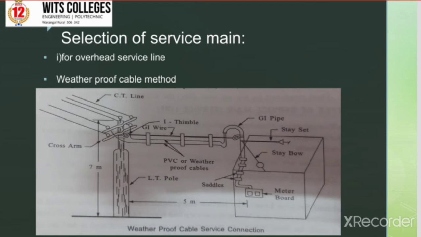So we use weatherproof cables where the distance between the LT pole and the consumer premises is less than 40 meters. A GI wire of SWG is stretched between the service pole and the GI pipe wire is raised above the roof. The weatherproof PVC cables are then brought to the building by clipping them to the GI wire. Weatherproof cable can withstand atmospheric conditions like temperature, rain, dust and so on.